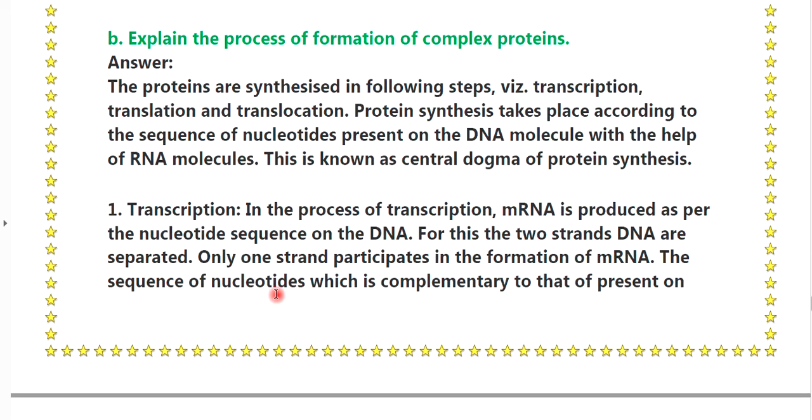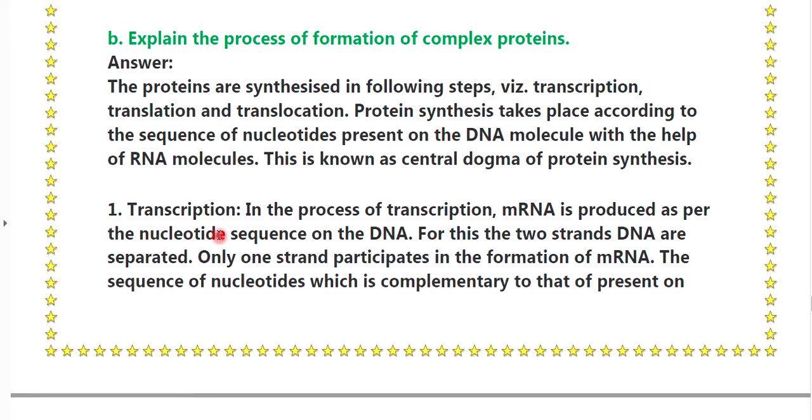Question number B. Explain the process of formation of the complex proteins. The proteins are synthesized in the following steps, that is transcription, translation and translocation. Protein synthesis takes place according to the sequence of the nucleotides present on the DNA molecule with the help of RNA molecules. This is known as the central dogma of protein synthesis.